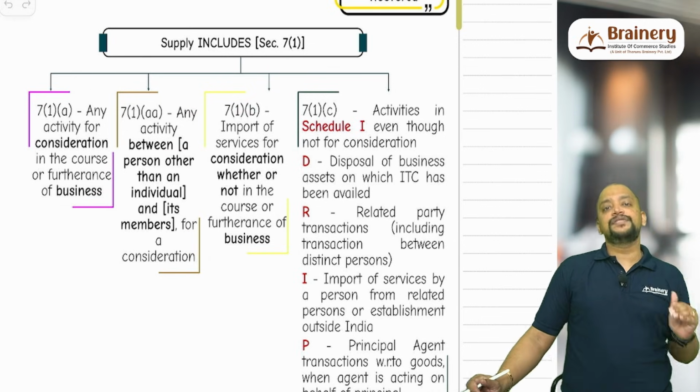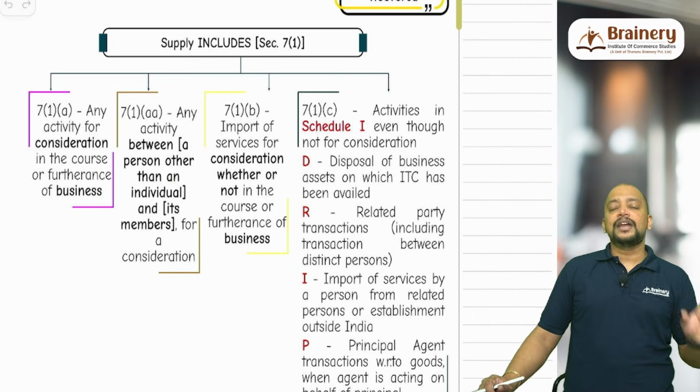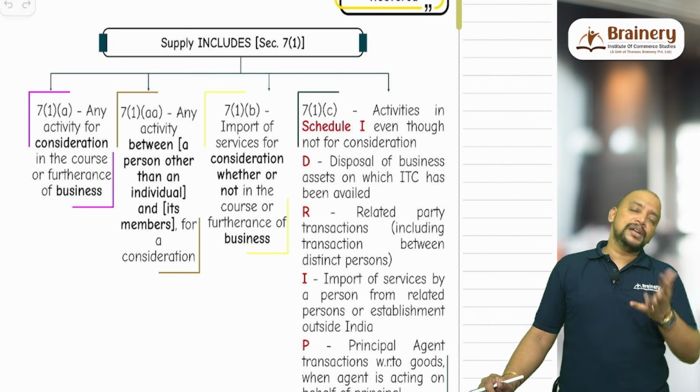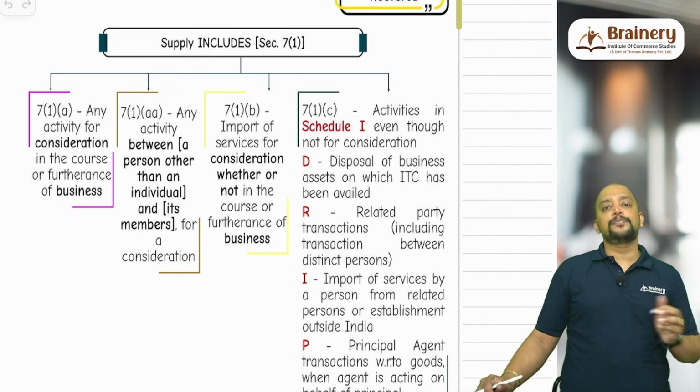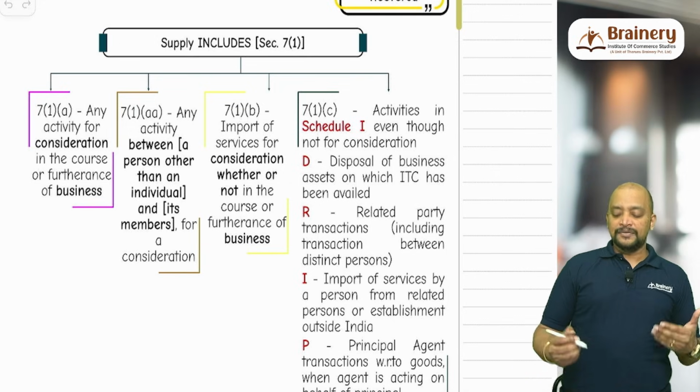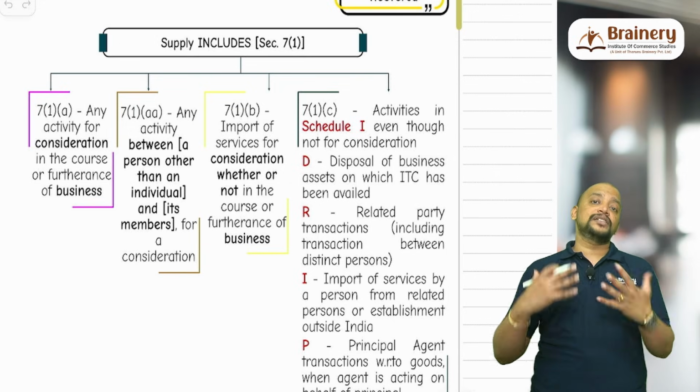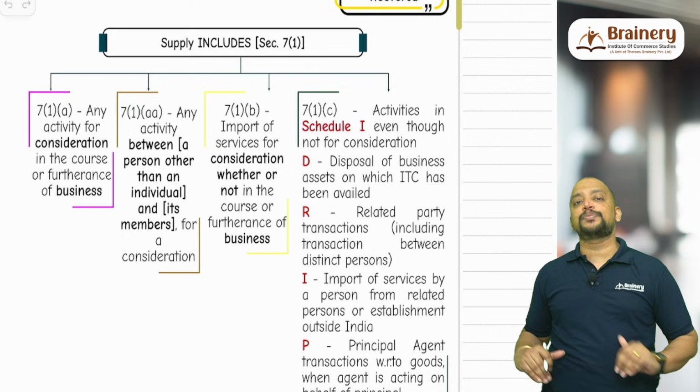7(1)(b) is import of services from whom? From any person, but that should be for a consideration, and it may or may not be in the course or furtherance of business of the recipient. Usually we need to see, for import of services, whether it is in the course or furtherance of business or not from the recipient point of view.